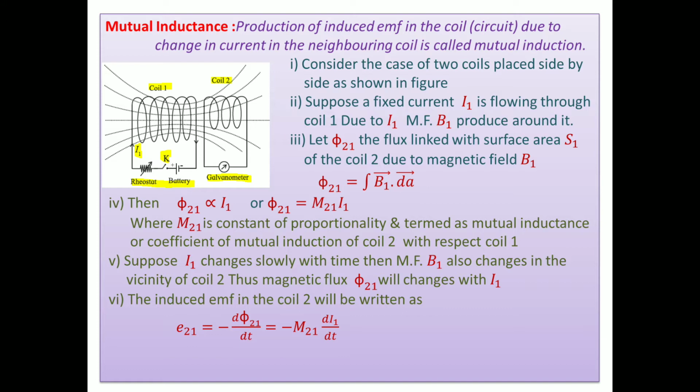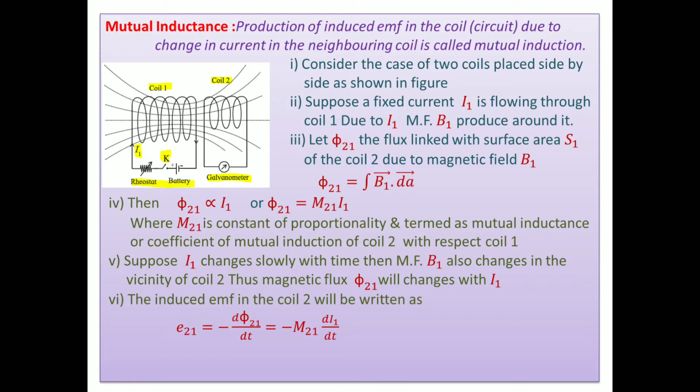Let us consider in the figure two coils, say coil 1 and coil 2. Coil 1 is connected to a rheostat, key and battery in series, and coil 2 is connected to a sensitive galvanometer. Okay, thereafter when the key is closed, same things are there as in self-induction.